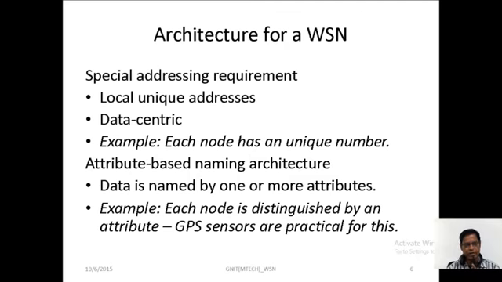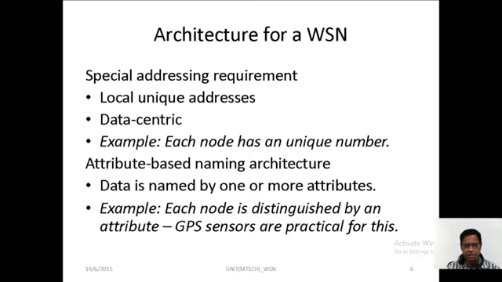For example, consider each node has a unique number and attribute-based naming architecture. Based on the environment, the sensor is given a specified name and a specified unique number. Data is named by one or more attributes. Based on the specified purpose and attribute, the name will be given to the sensors.